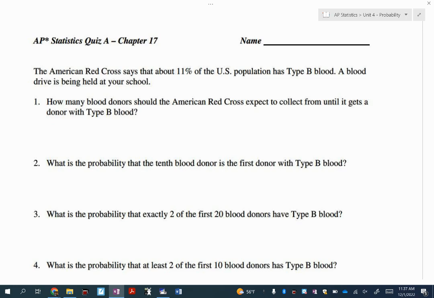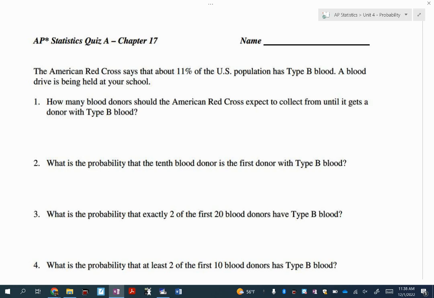All right, let's think. Could this be a Bernoulli trial? Let's check our three things. Who's got one? Two possible outcomes. What are they, Catherine? What's a success? Type B is success, and the other one is not type B. So we're going to clump all the other ones into a failure. Excellent. That's one thing.